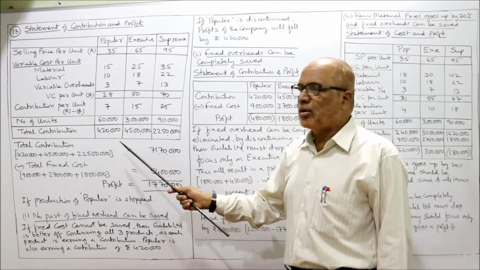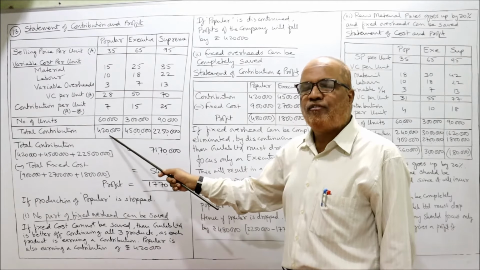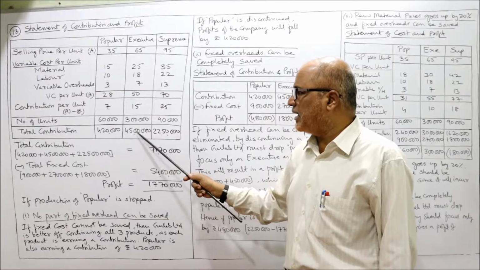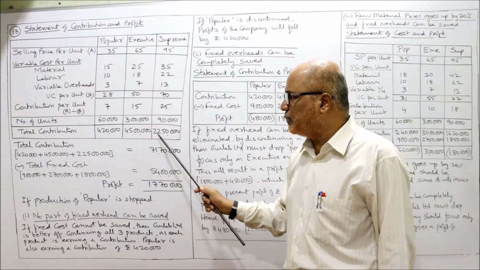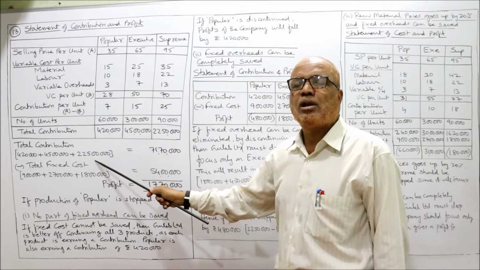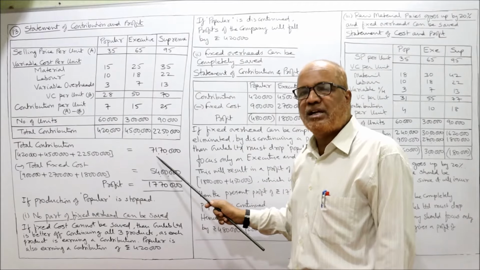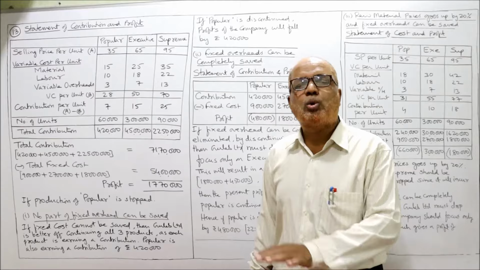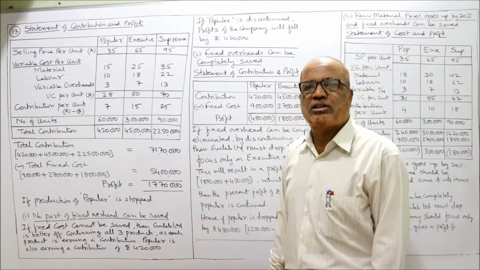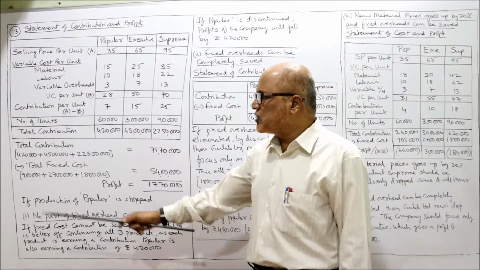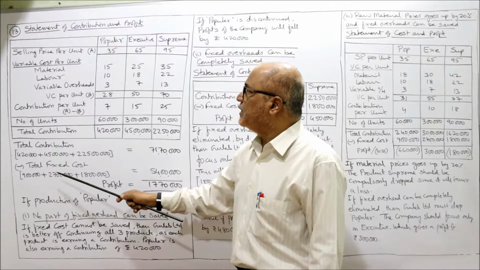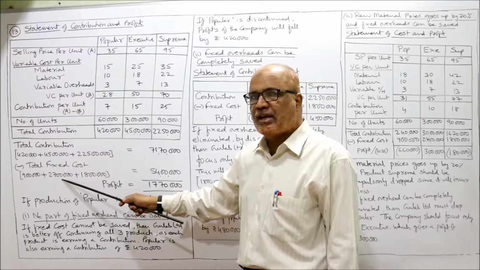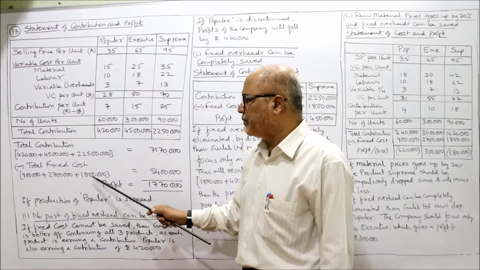Now total contribution. Contribution of Popular 4 lakh 20,000, 45 lakh, 22 lakh 50,000. If you add the contribution, the total contribution at present is 71 lakh 70,000. From total contribution we subtract the total fixed cost of all the three products. The fixed cost of Popular 9 lakh, the fixed cost of Executive 27 lakh, fixed cost of Supreme 18 lakh.